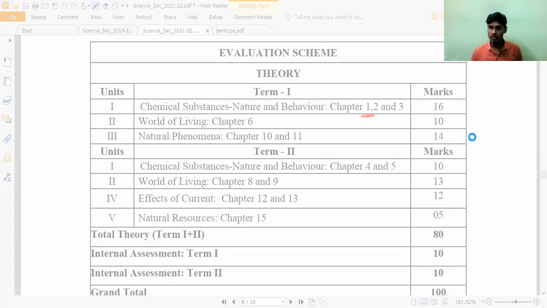The number of questions will also be how many? Only 40. Do you understand? Only 40 questions will be there. So that you also have to understand.